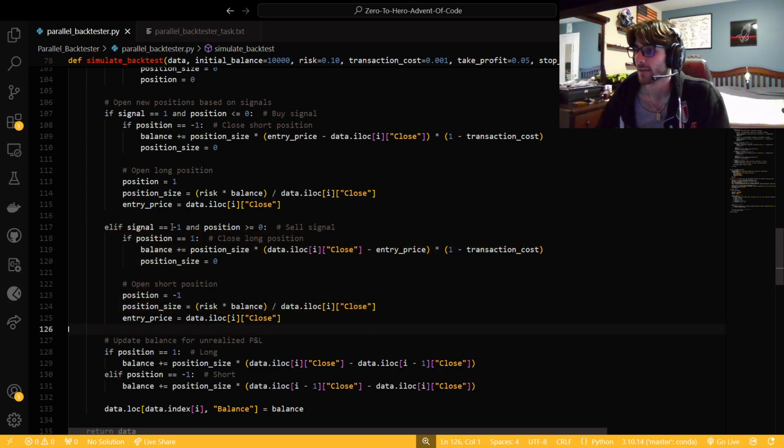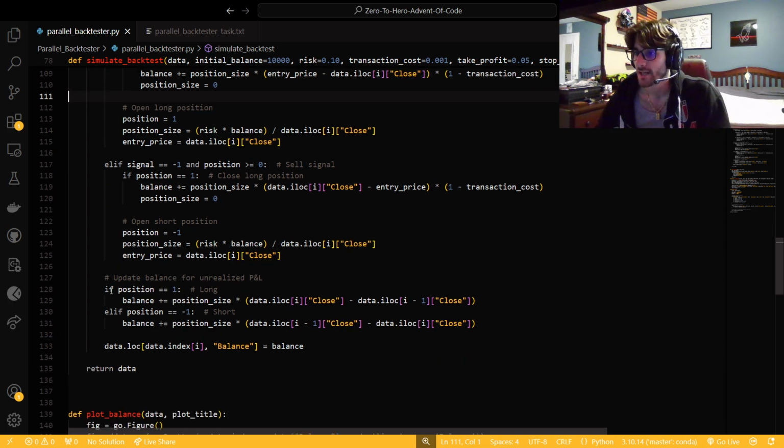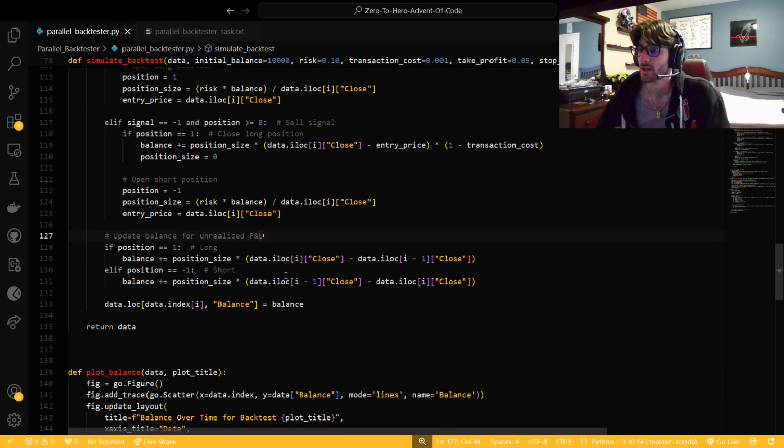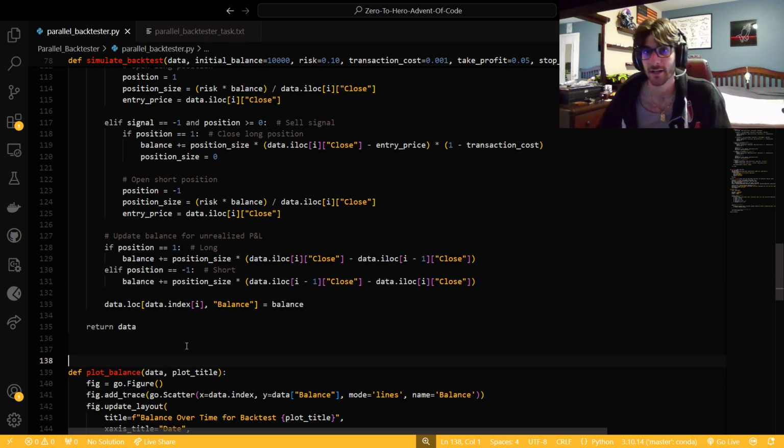The opposite for when we have a short signal and we are either long or flat. If we are long or short before any of these, we would just have to close them out, and then we would have to just re-enter our other position. So then, regardless, after all this stuff, we need to update our balance. So there it is. And then at the end of it all, regardless of if we're in a position or not, we want to log our balance. That way we can accurately test everything.